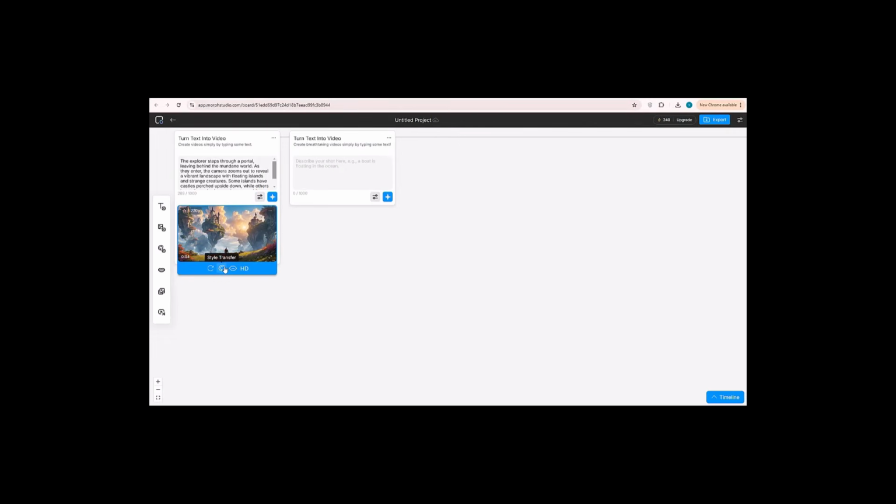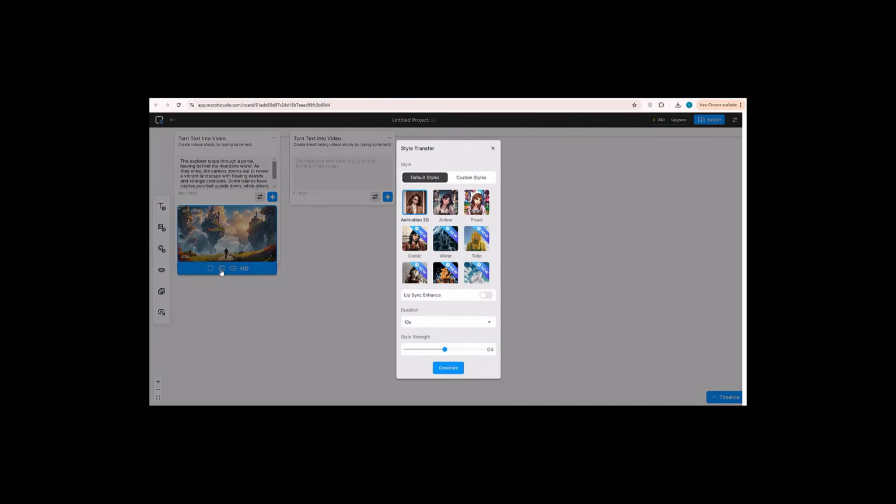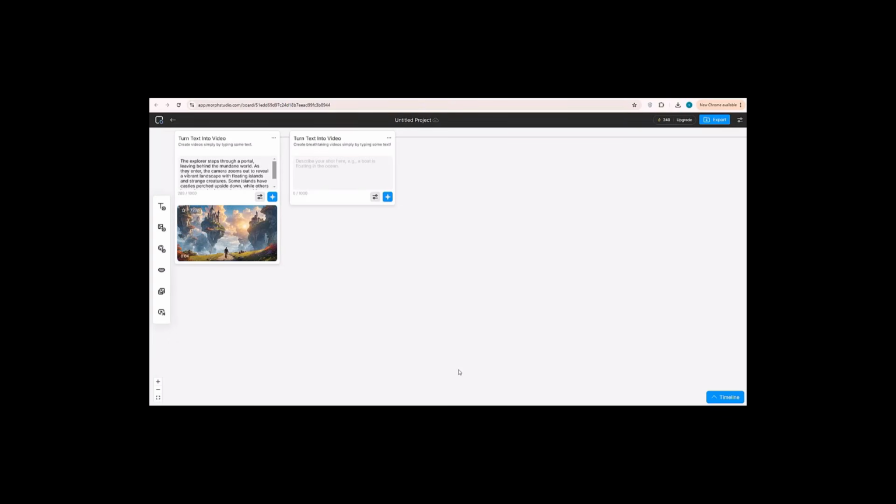On this page, you can see several options to edit your project, such as style transfer, lip sync, make it HD, and also regenerate. To change the video style, click on the style transfer option. Then you can choose the available style, scroll down to see other video styles. Click on the video style you want to use, and click the generate button.